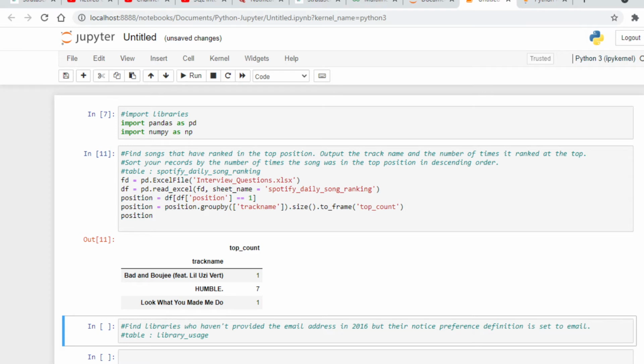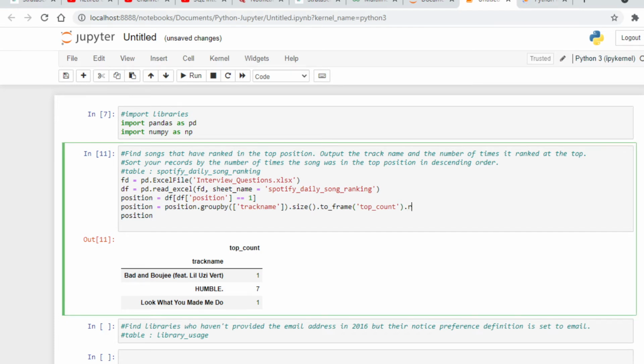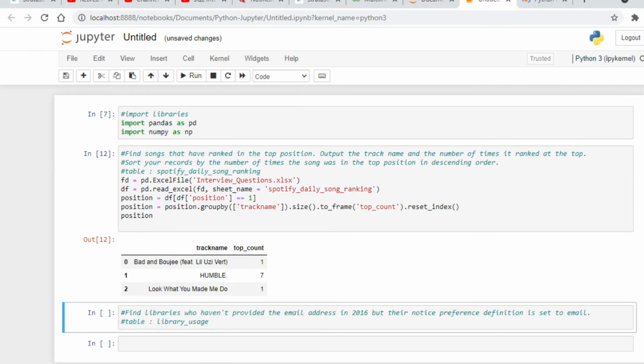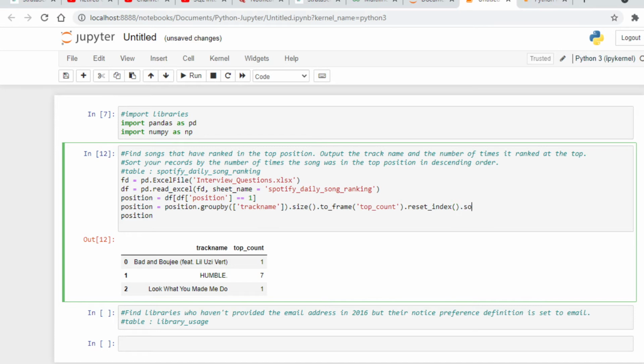Now what we have to do here is we need to turn off our index. So for that, what we will do, we will use reset index. So dot reset index. Now again we'll run this. Now we have reset our index. So now our last step is we need to sort our records by the number of times the song was in the top position in descending order. So what we will do here is we will use dot sort values.